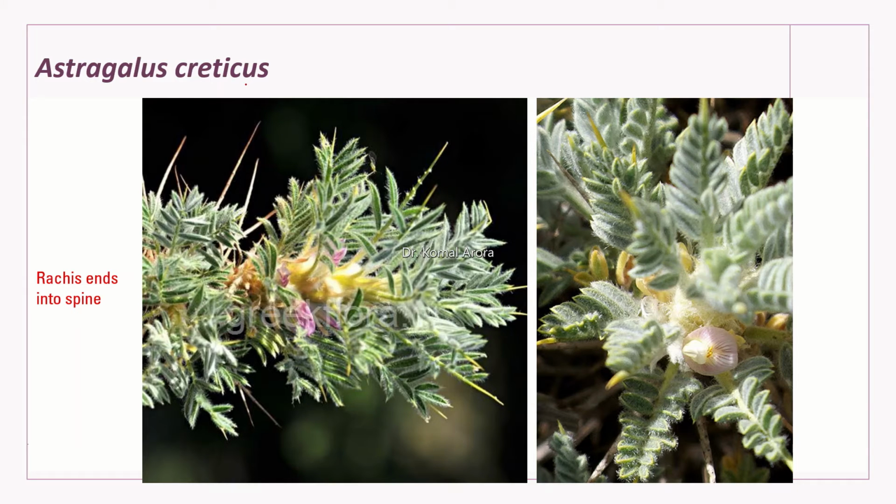Now, why are we referring to it here? It's not related to the economic importance, but yes, one important character is observed in the plant, that the rachis of the compound leaf. See, all these leaves, they are compound. They are having the pinnate arrangement. We have leaflets and the tip of rachis is modified into a spine. This is the only species in which this character is observed. Here also you can see, even at the very young stages, the rachis is modified into a spine. So this species is Astragalus creticus.